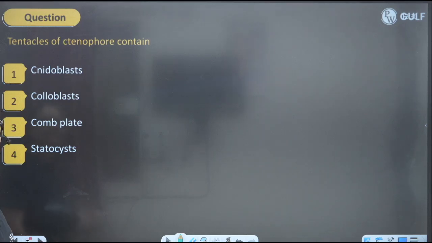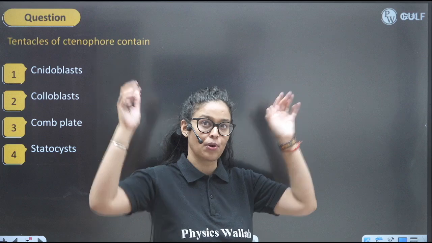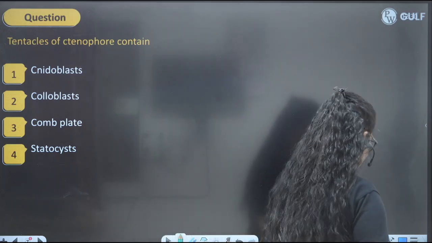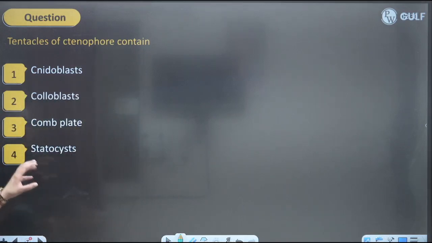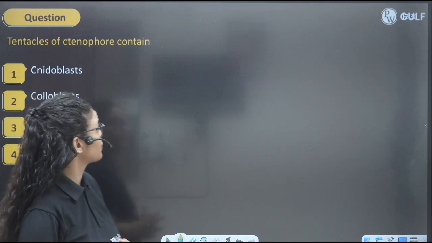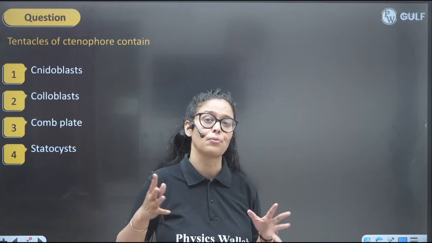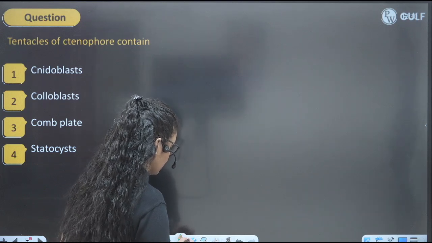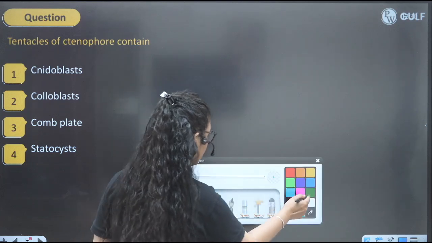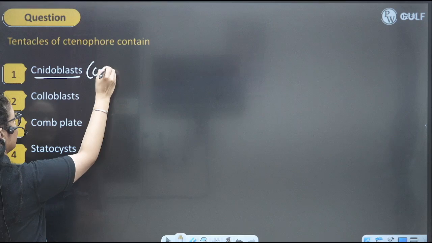Next question, tentacles of Ctenophora contain. So we know that tentacles are like projections from the body. So you kids just attempt all the answers. What should be the perfect answer here? So what do these tentacles of Ctenophora contain? Tentacles are projections coming out of the body for defense and adhesion and all, right? So what should be the perfect answer here? So we know that nidoblast is the part of Nidaria.